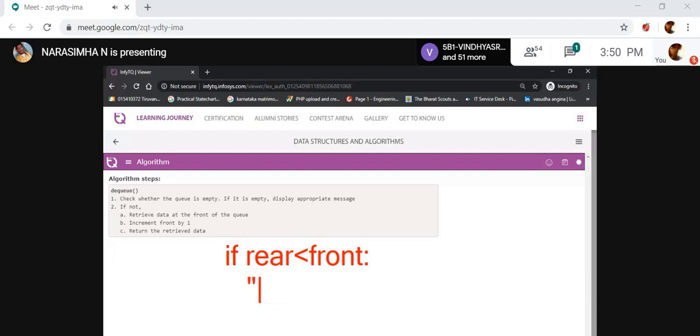What is the error message? Sorry, Q is empty. You have to display an error message like Q is empty. If Q is empty, then it displays the appropriate error message. Otherwise, it retrieves the data at the front.